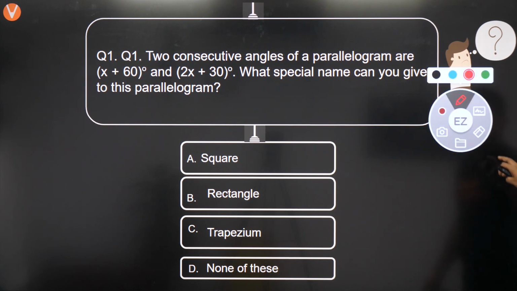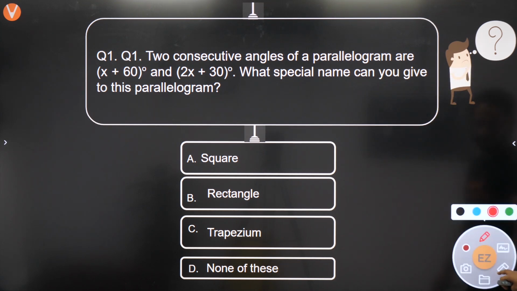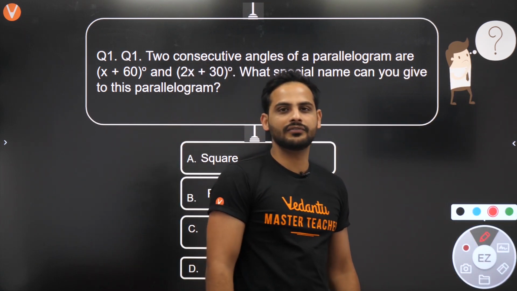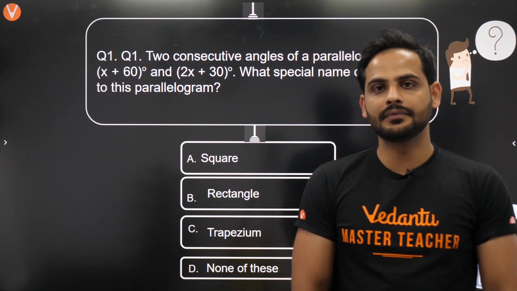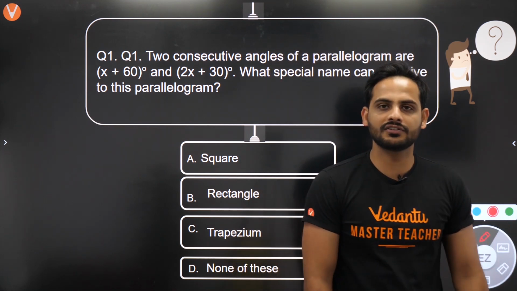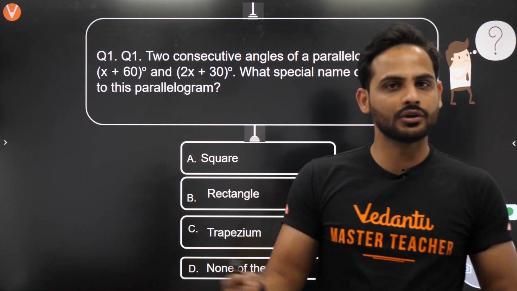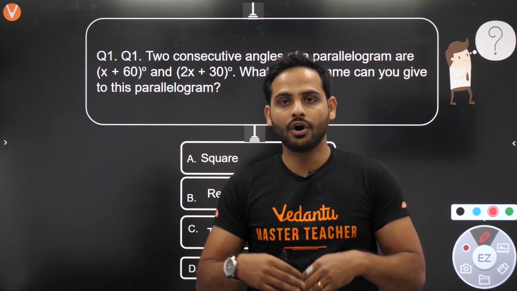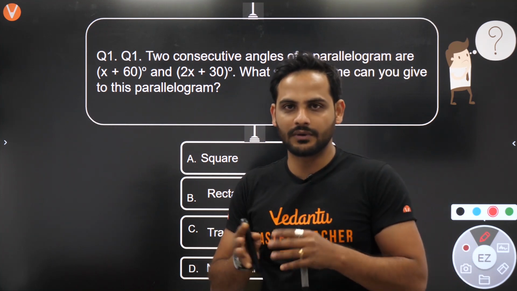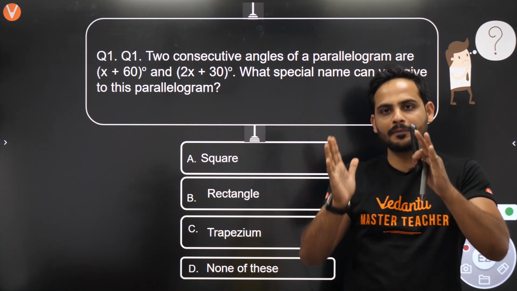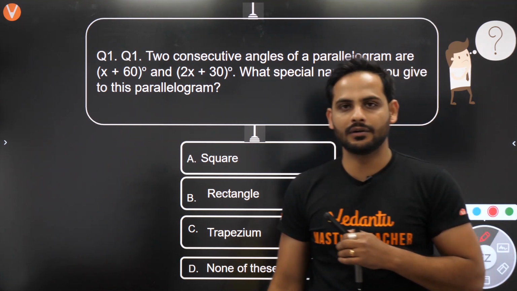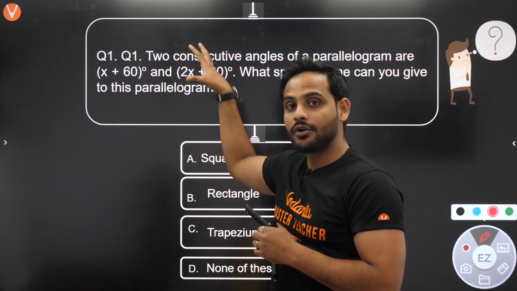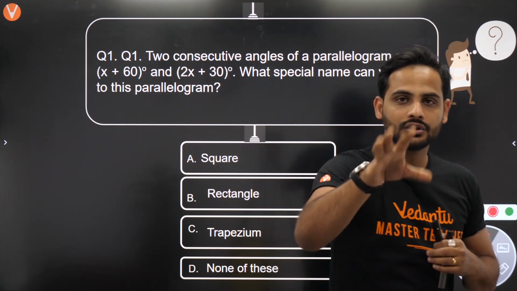You need to understand that suppose if I talk about trapezium, trapezium property is what, beta? That one pair of sides should be parallel. Now the definition of parallelogram is what? The definition of parallelogram is, first thing, both the pair of opposite sides are parallel, or if one pair of sides are parallel, they should be equal as well. So if one pair of opposite sides are equal and parallel, automatically it will become a parallelogram. So all the parallelograms are trapezium, but all the trapeziums are not parallelogram.